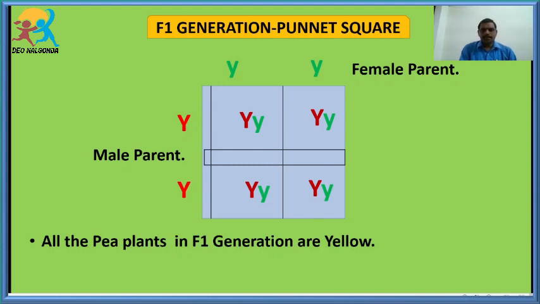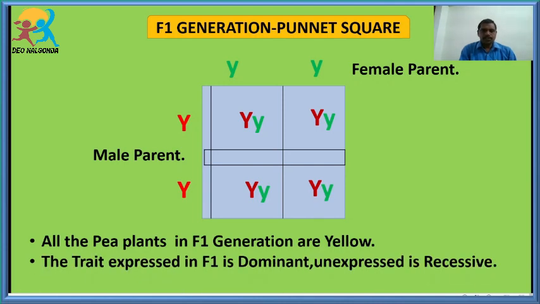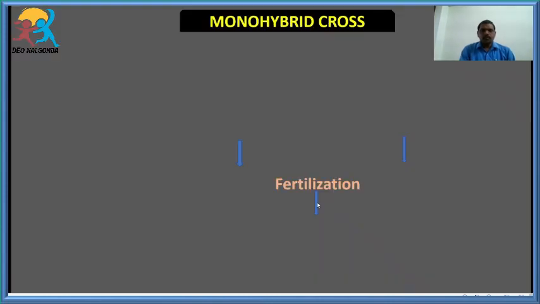So like that we can say Punnett square is used in case of genetics to predict the results of genetic experiments. And what are the traits expressed in the F1 generation? One is dominant, and the other one which is not expressed, that is the recessive. So when you come to the monohybrid cross experiments, now you see in detail.